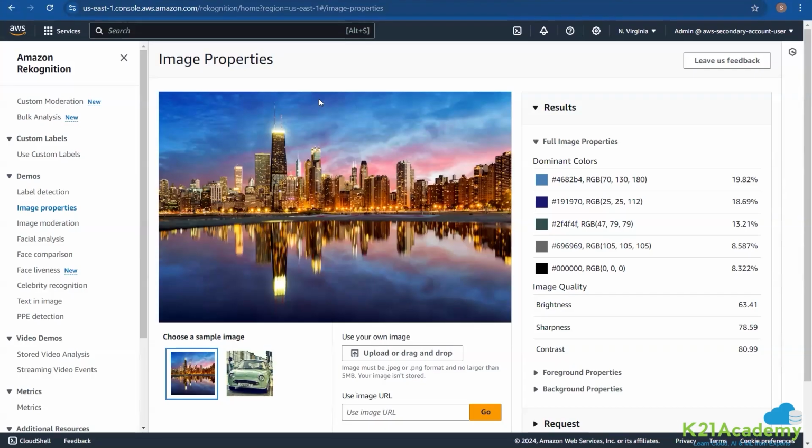What's the temperature of that particular space? What could be the temperature of that particular star? Isn't it? So colors speak out a lot. In that case, you can analyze that image in a more technical way, and then your judgment will be based on the kind of object that we have and everything. So in certain situations like this, we can make use of image properties.